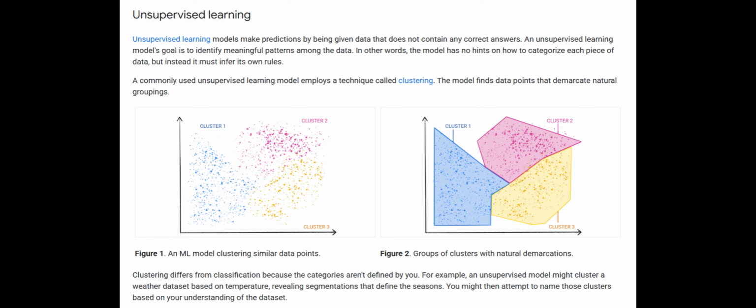Figure 1. An ML model clustering similar data points. Figure 2. Groups of clusters with natural demarcations. Figure 3. An ML model clustering similar weather patterns. Figure 4. Clusters of weather patterns labeled as snow, sleet, rain, and no rain.